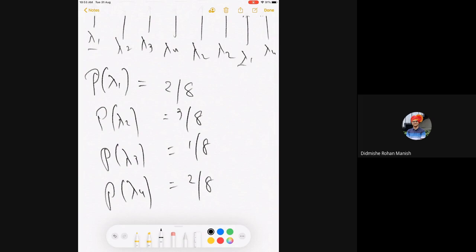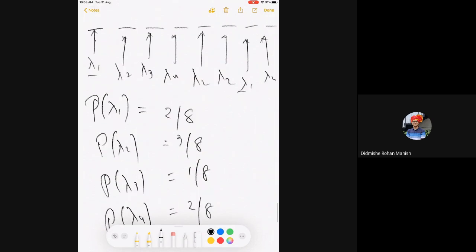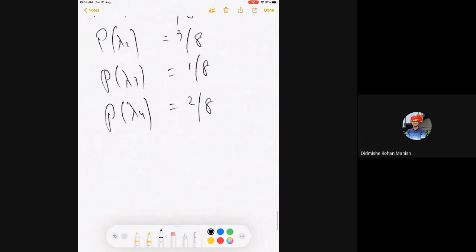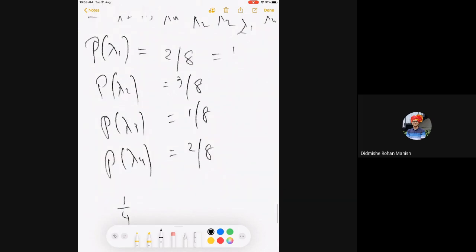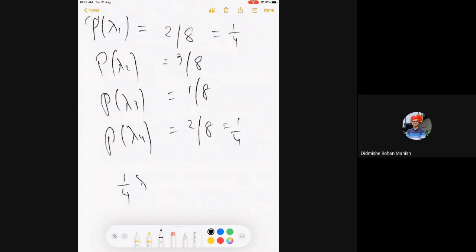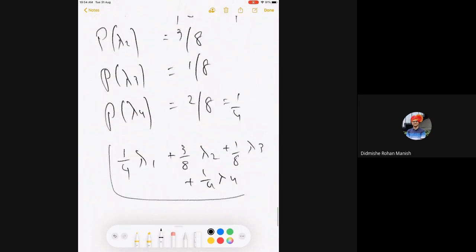Right? A simple experiment. Then what would be the average value? 2 by 8 is nothing but 1 by 4, and this is also 1 by 4. So 1 by 4 into lambda 1 plus 3 by 8 into lambda 2 plus 1 by 8 into lambda 3 plus 1 by 4 into lambda 4. Is it clear? So this is the average value.